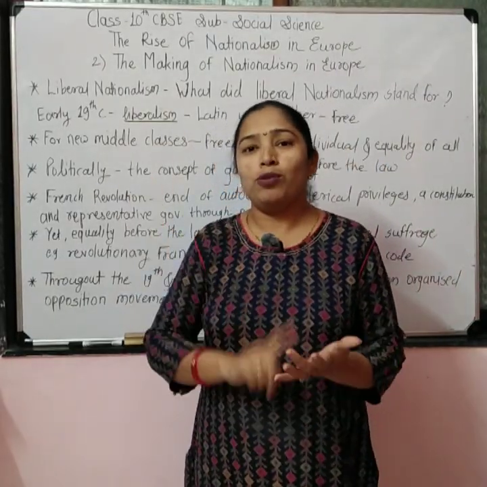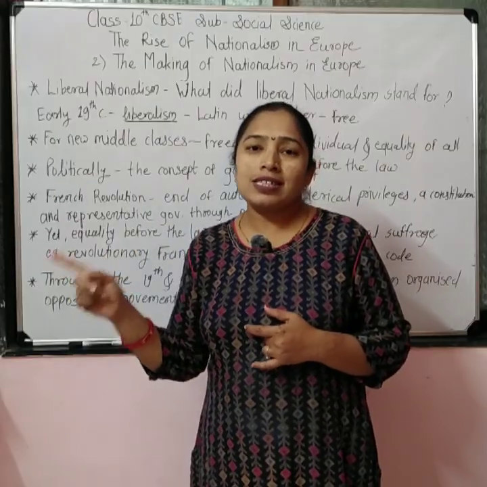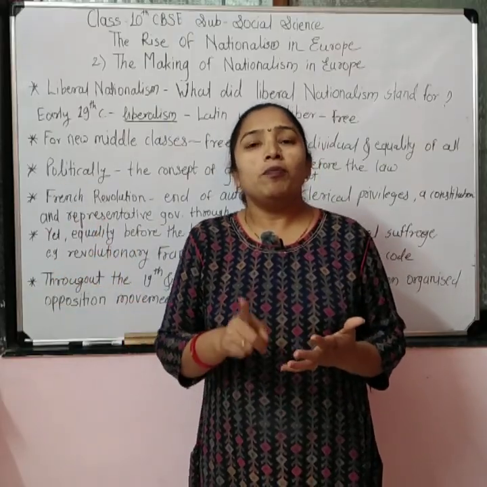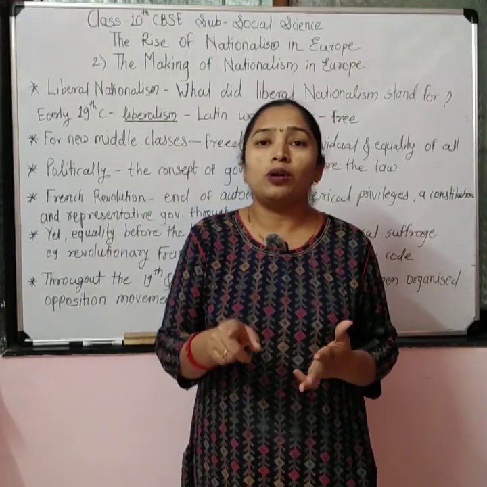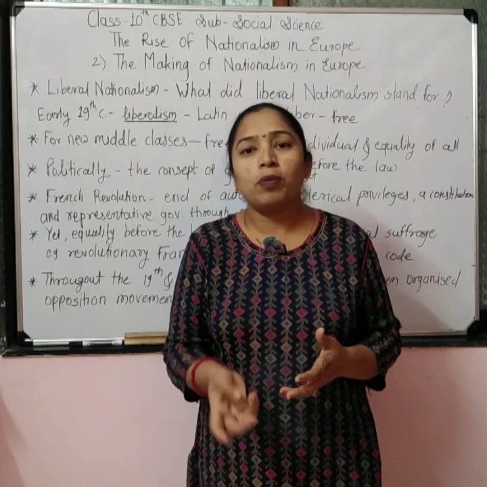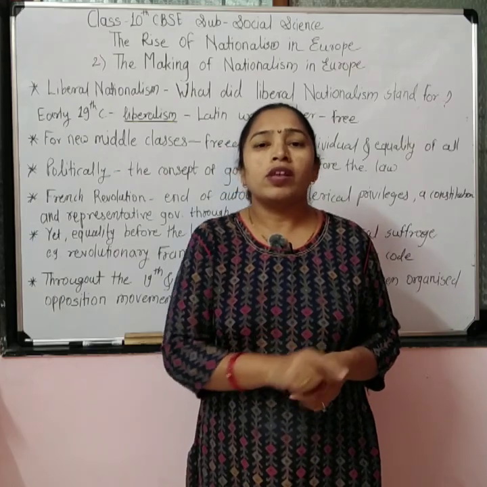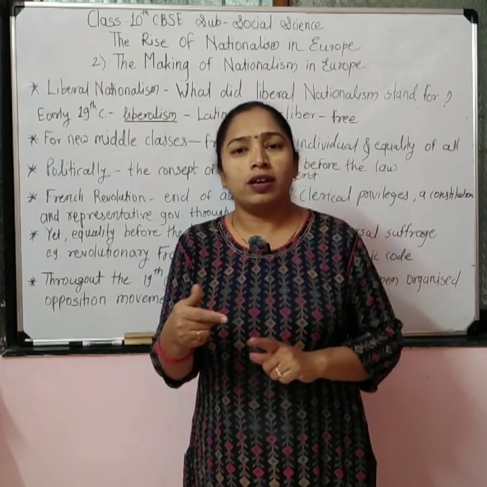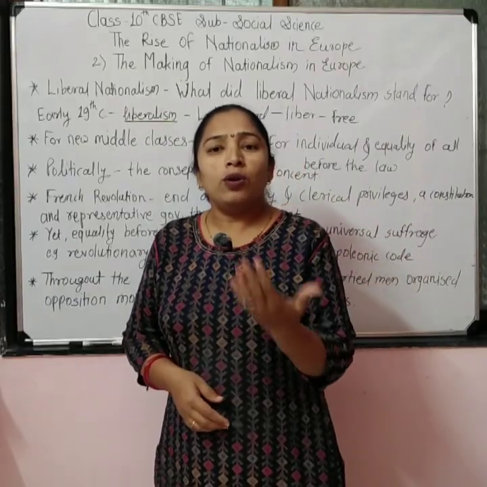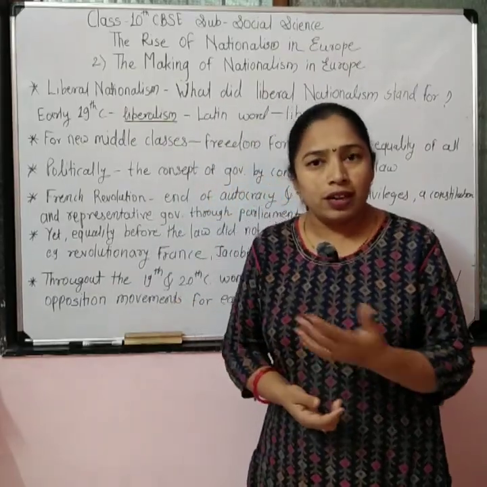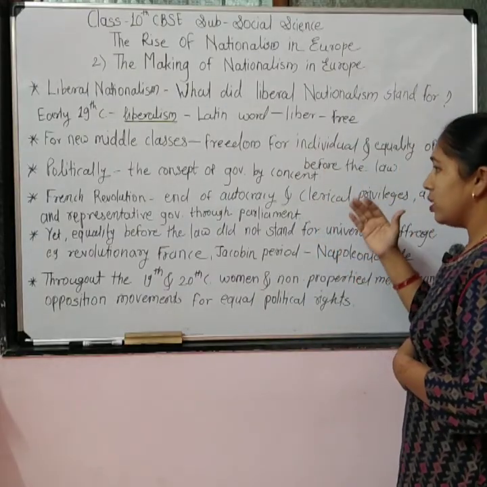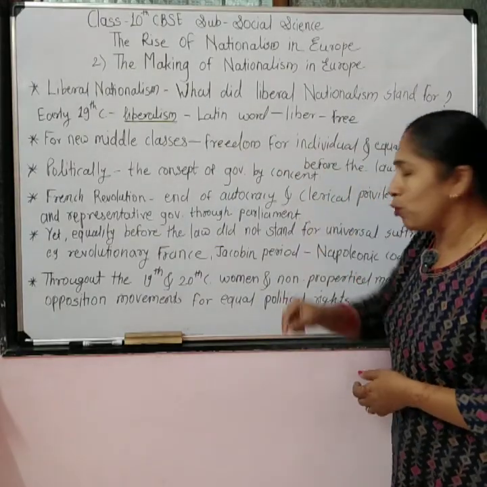We have to connect this point with the class 9th French Revolution chapter, because there we learned that the people of France revolted against the autocratic rulers, against the monarchs, and also wanted to end the privileges given to the clergy and the nobility, so they launched their revolts against the autocratic government. So they wanted the abolition of clerical privileges. It was the idea of liberalism for them.